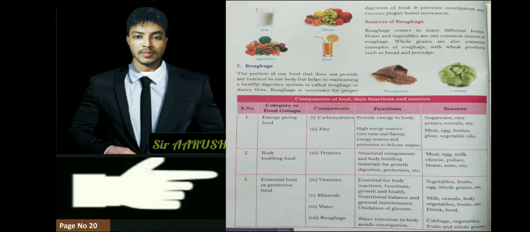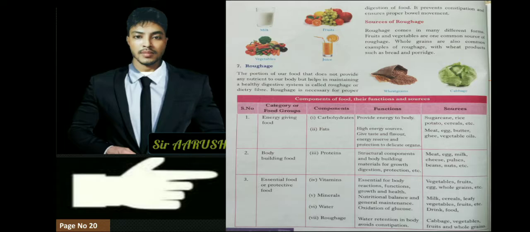In simple words, it helps to digest. So if we eat a lot, but it is not digested, then what will happen? No benefit, waste. So we have to eat roughage so that whatever we eat gets digested in our body. And sources of roughage are fruits, vegetables, whole grains. Wheat products such as bread and porridge are examples of roughage.